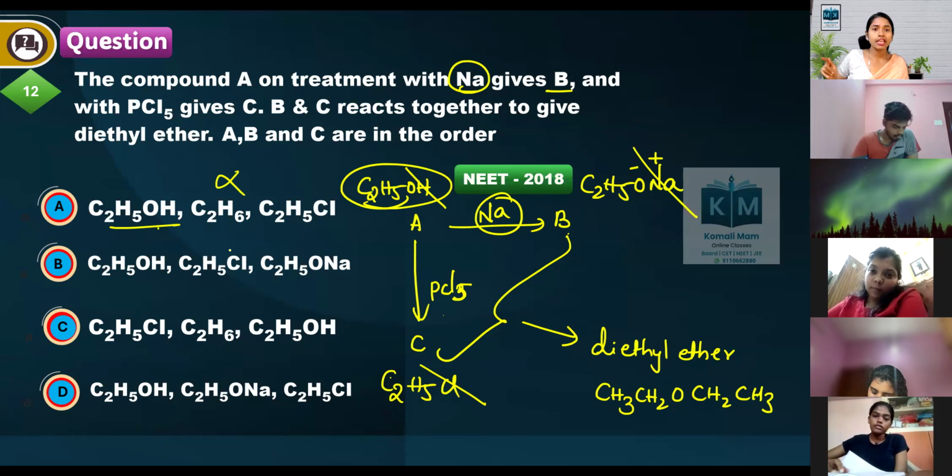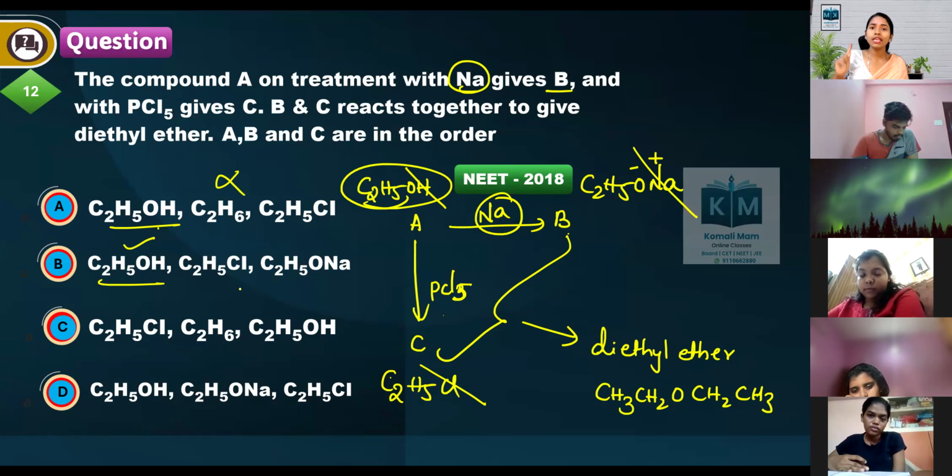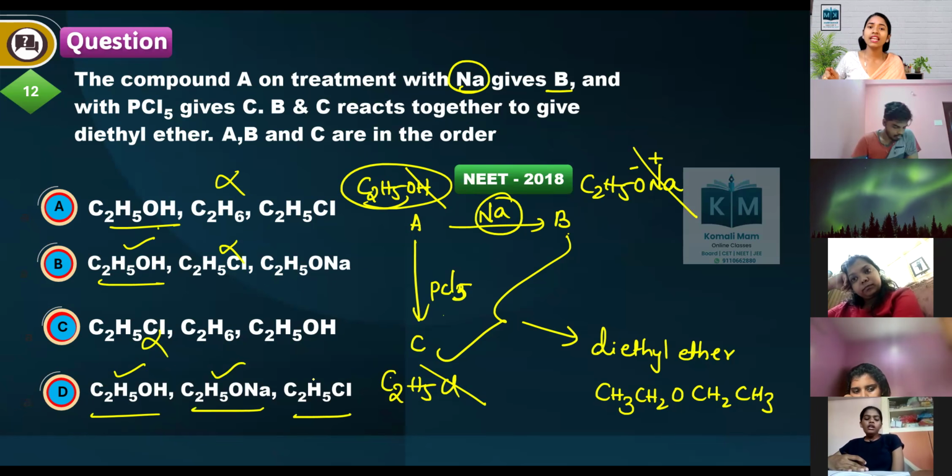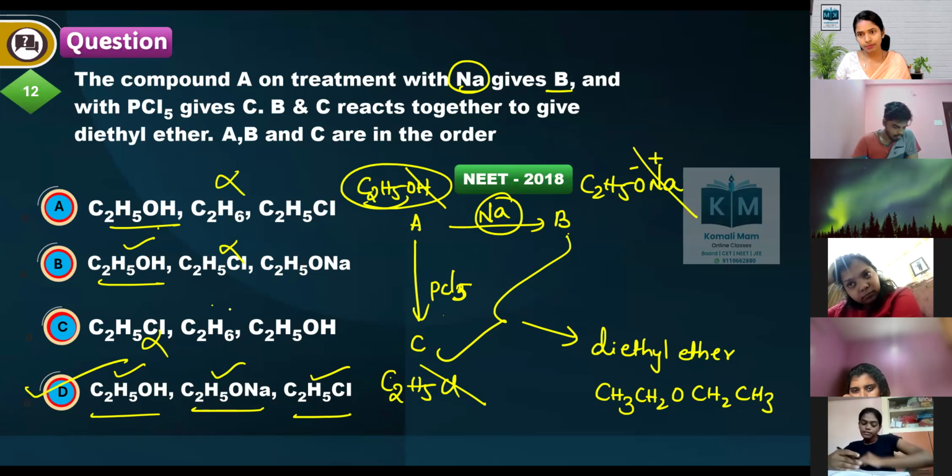So, A should be alcohol, B should be sodium ethoxide, C should be ethyl chloride. Option D is the correct answer.